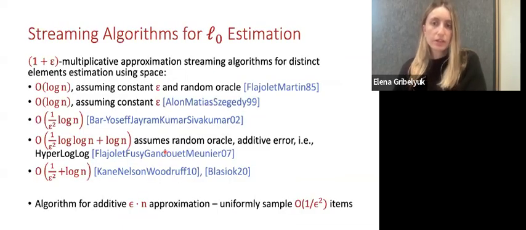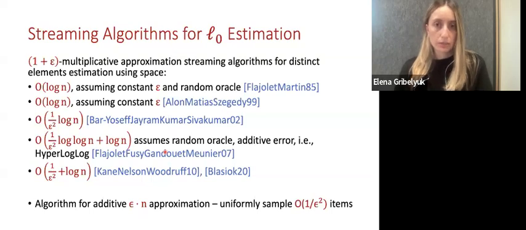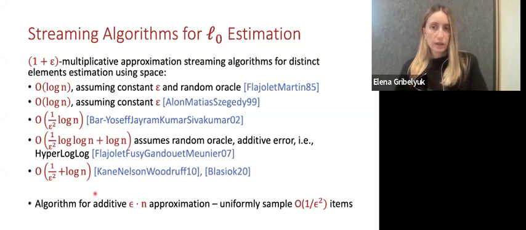This problem has been studied very extensively over the last 20 to 30 years. Many works focused on achieving an optimal space for computing a 1 plus epsilon approximation, and this line of work culminated in this final bullet point here, which is optimal. In the case that we're fine with just an additive epsilon times n approximation, we can actually do something much easier. We can just sample 1 over epsilon squared elements uniformly at random.